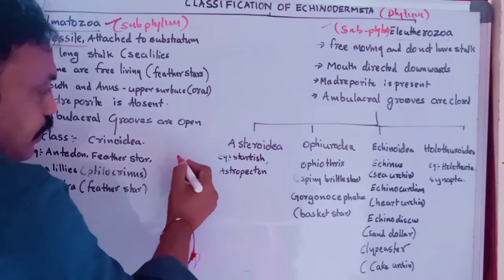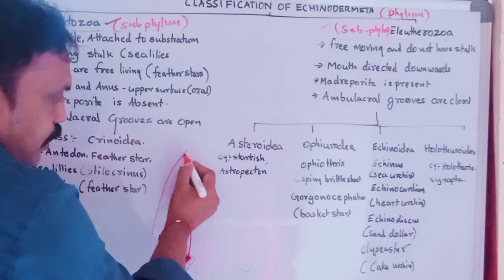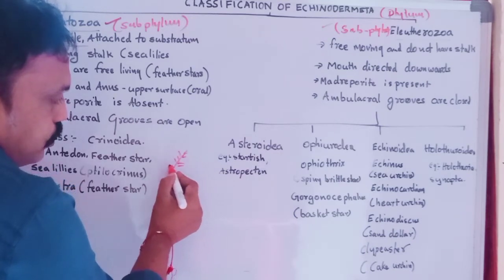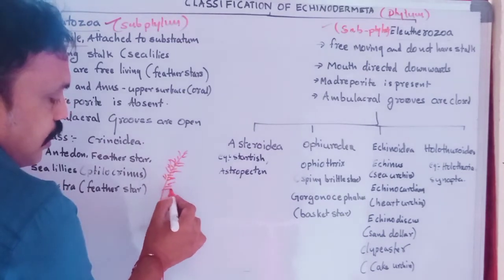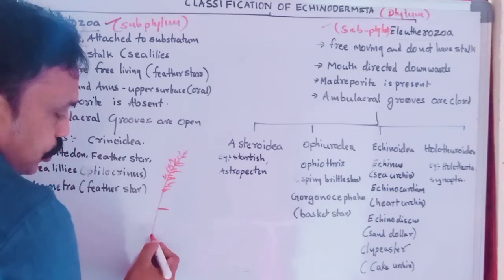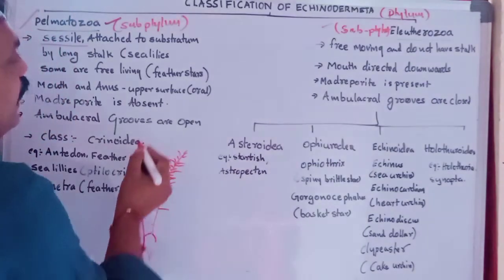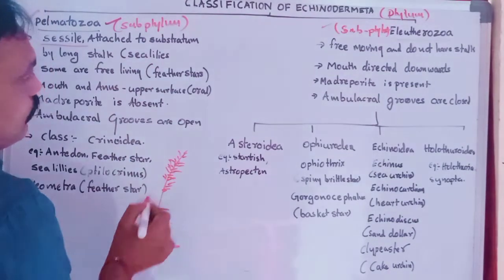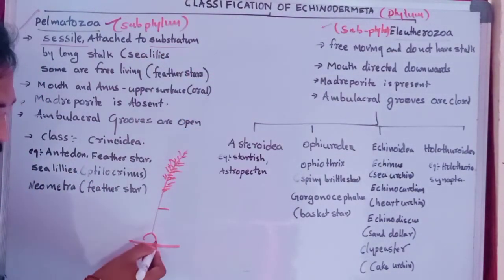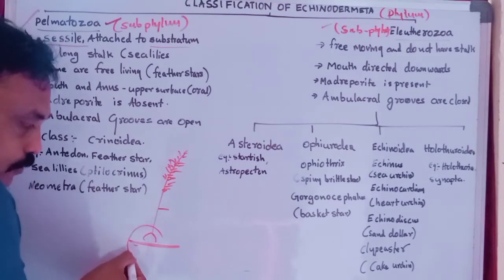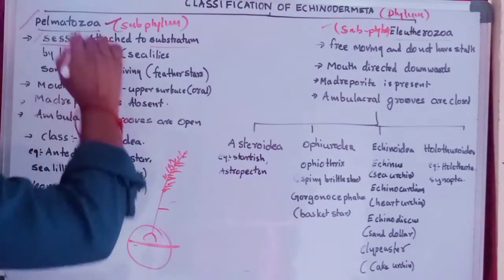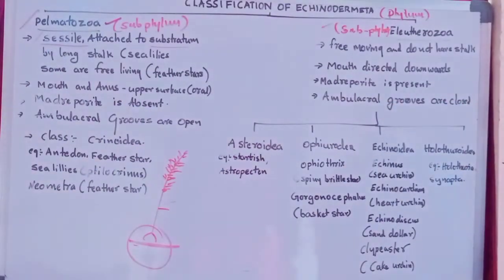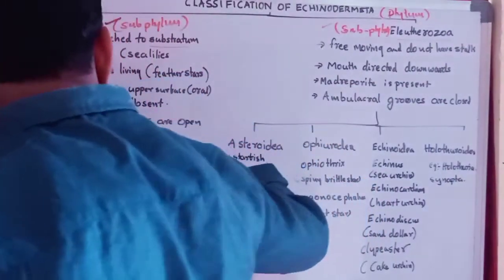Animals like sea lilies and feather-like forms have a stalk-like structure, and through its stalk it is attached to the substratum. Sessile means non-movable organisms.